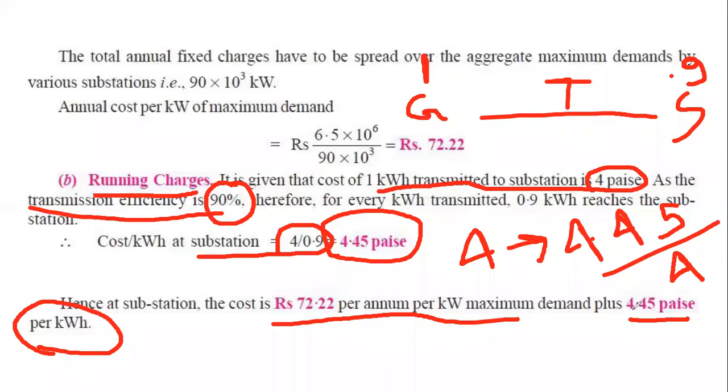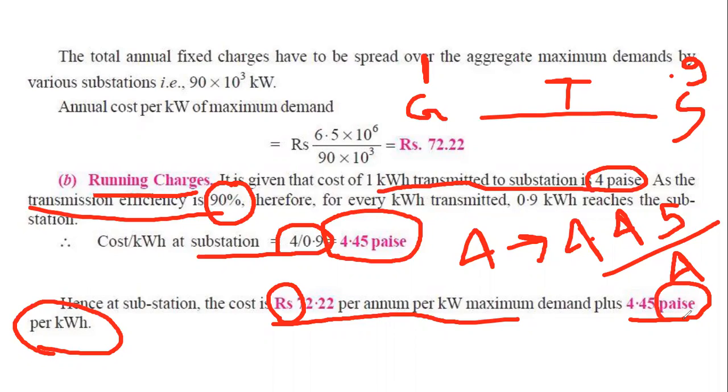So Rs is the rupee in the Indian format, and paisa is the lower currency, less than 1 rupee. That's why it is written here paisa. Okay.